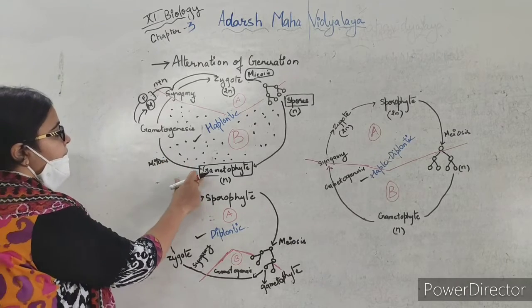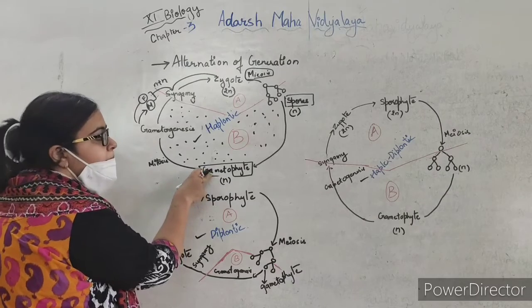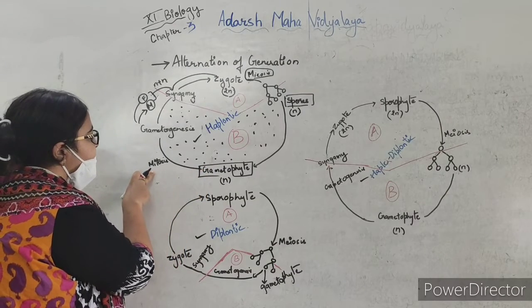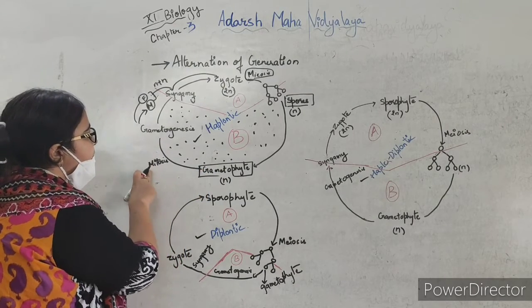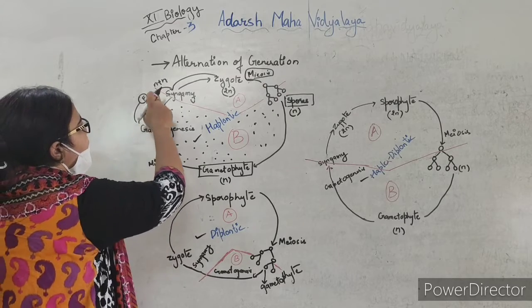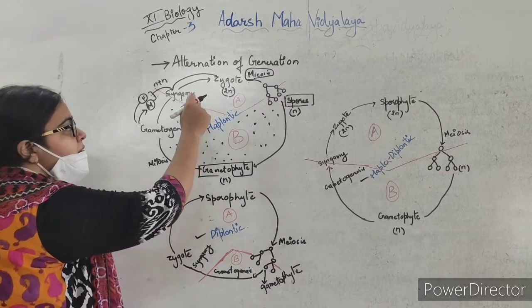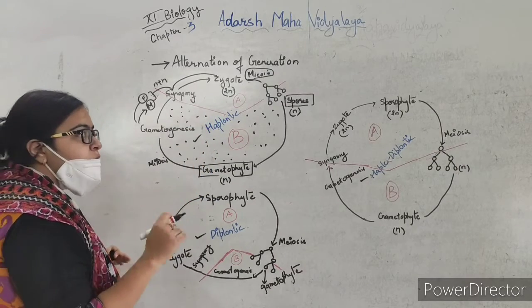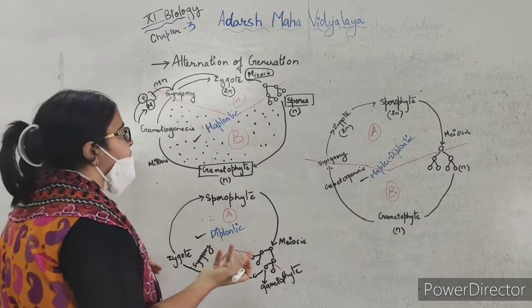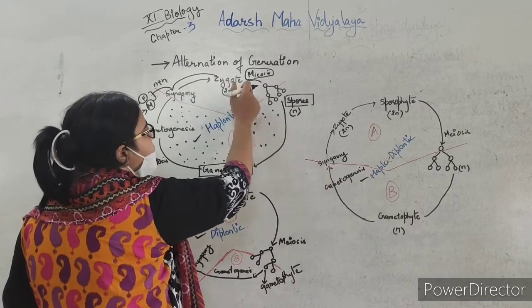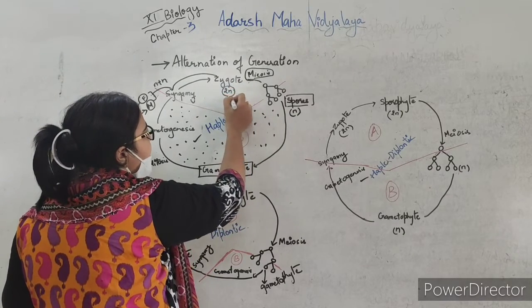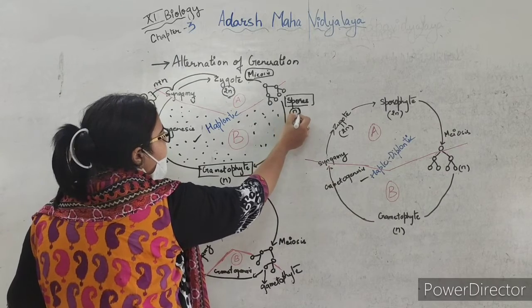The gametophytic plant body produces gametes by mitosis, they unite in syngamy to produce a zygote, but this zygote is diploid. So we need a reduction division, meiosis, and the chromosome number which was 2n will be reduced to n.